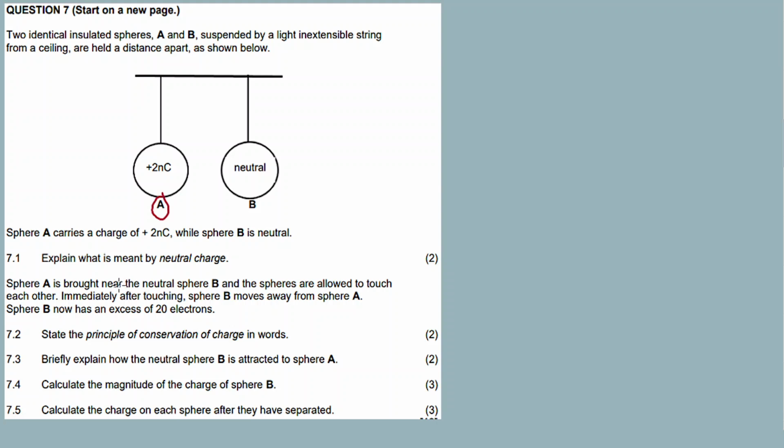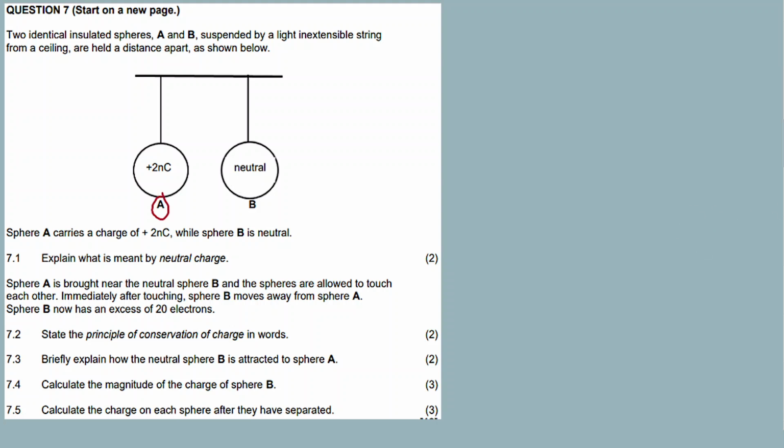A neutral charge has an equal number of protons nama electrons, meaning that if there's 3 protons, you want 3 electrons, so that they cancel each other out, bese iba neutral, meaning that there's 0 charge. The net charge neutral charge, it's 0 charge.